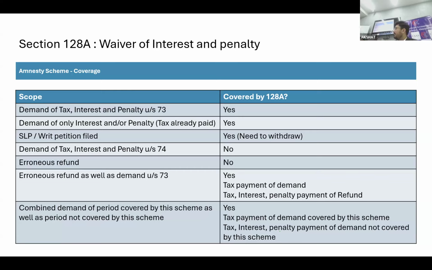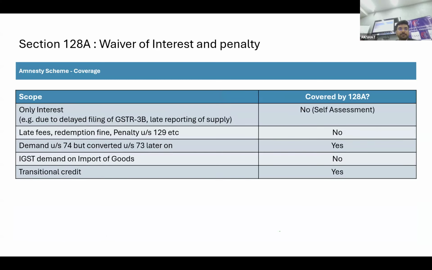I cannot say that this portion of the notice I go into the amnesty and this portion I do not. So the ideal scenario should be that you ask the authority to break it up. I don't know whether they are cooperating or not, but where the amount is substantial, you should definitely try to divide the notice into two parts, and for the part which is for the tax payment you can go for amnesty. Other than that you can fight the litigation ahead.